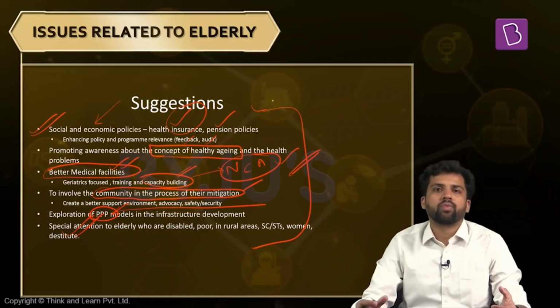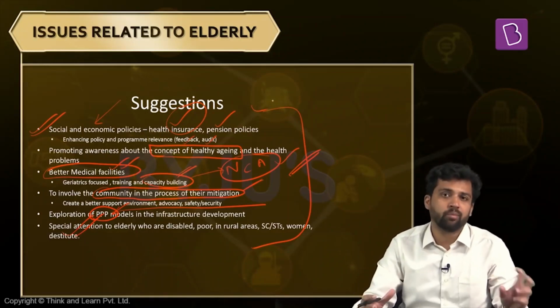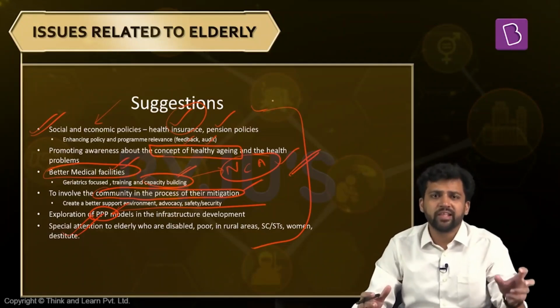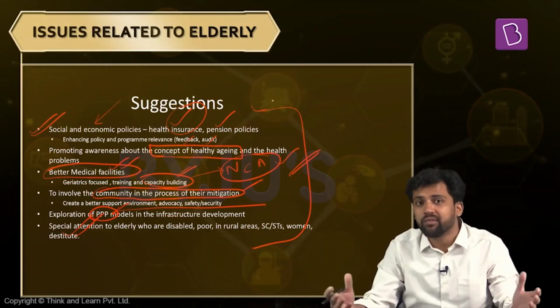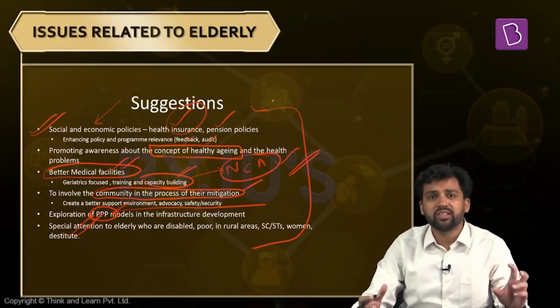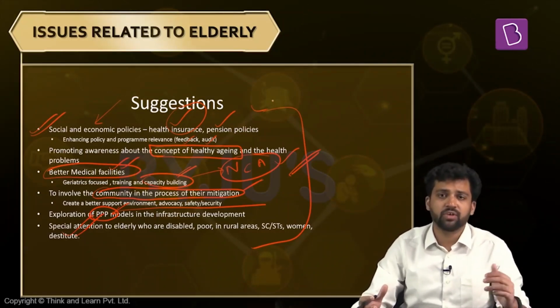So to sum up, we should know about some of the numbers related to elderly, their proportion in the population and how it is changing over time. And again, in this population also some of them are more vulnerable. Now again, what makes elderly vulnerable? What are some of the issues they are facing? Now next part, what are some of the constitutional principles for elderly? What are some of the statutory principles for elderly?